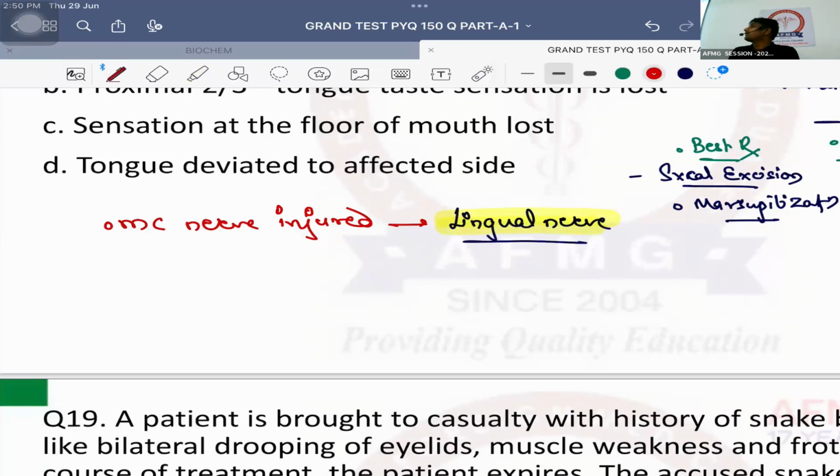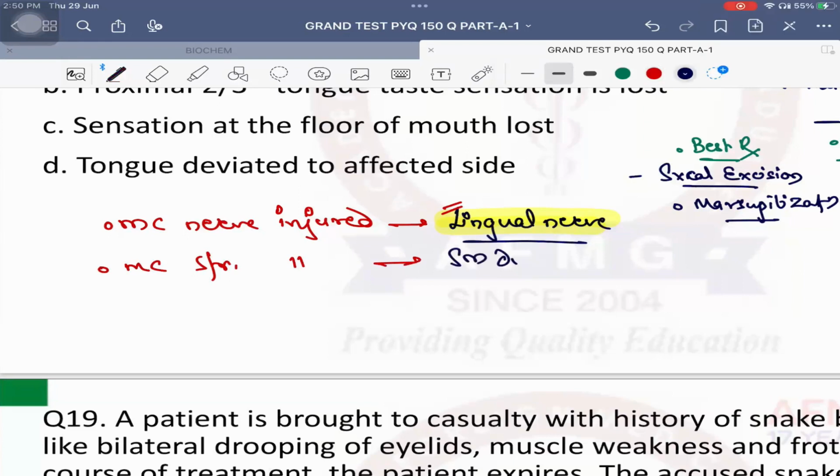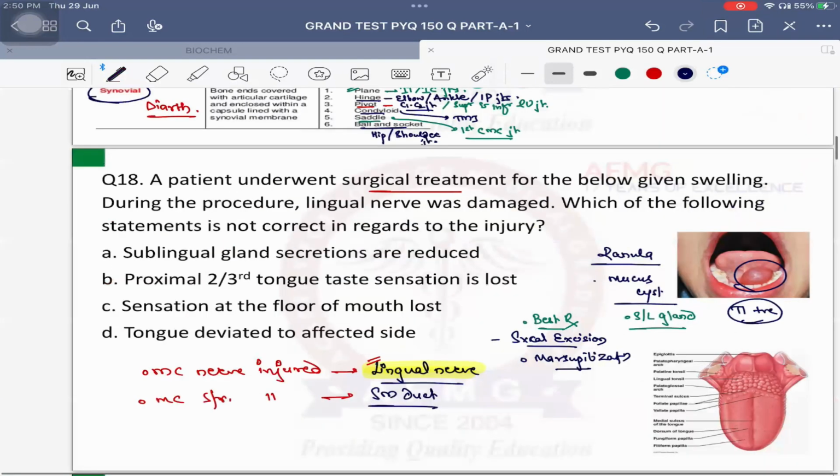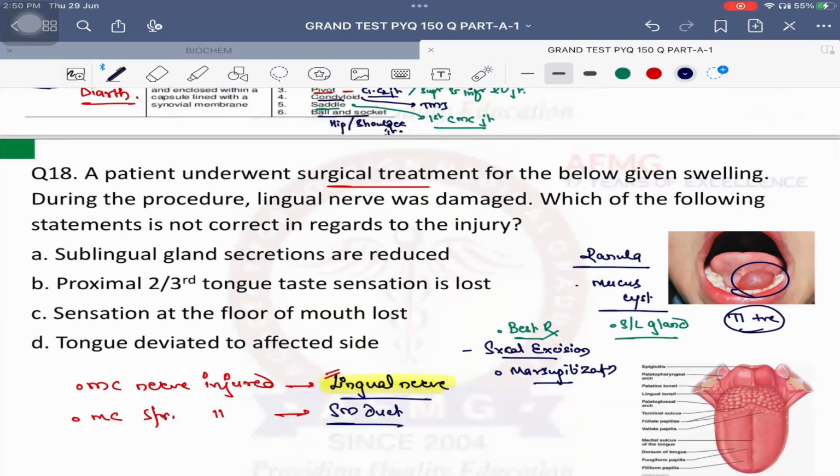Very good. It is a branch of trigeminal nerve. Which branch? Mandibular division. Okay, so lingual nerve is a branch of the trigeminal nerve. Then if they ask you, this was the most common nerve injured during surgery. But if they ask you which is the most common structure injured during this surgery, then your answer should be submandibular.